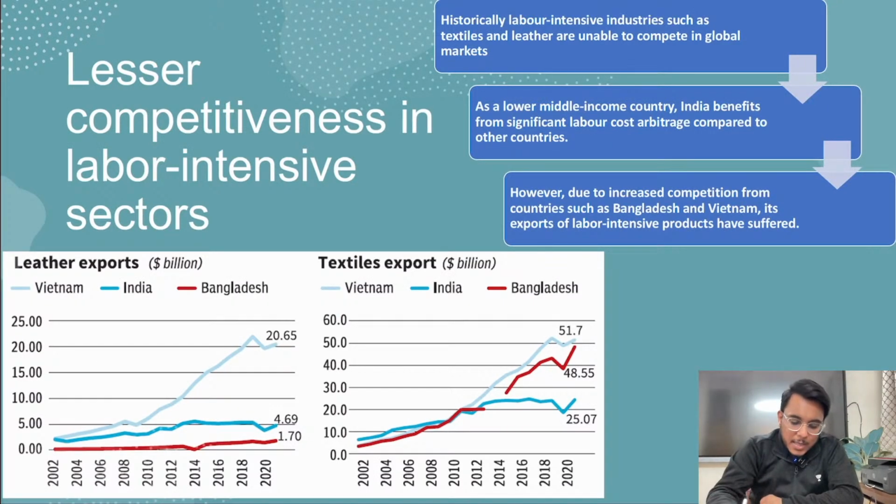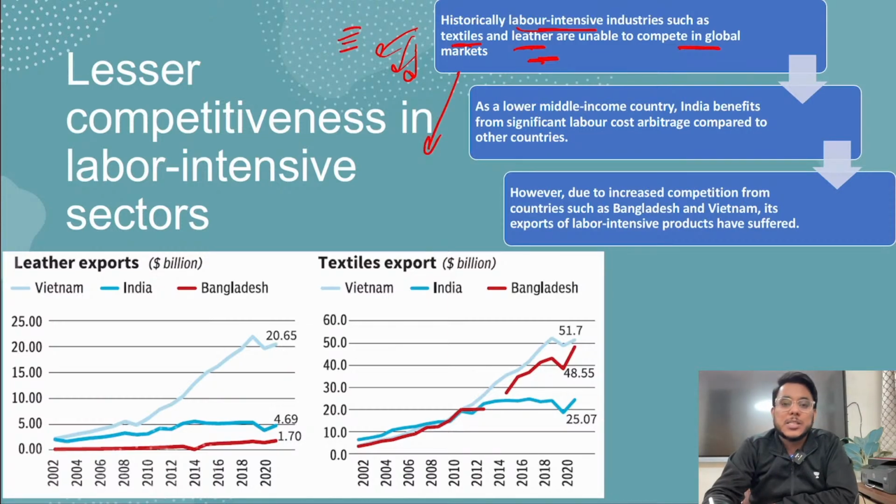Now understand this, guys, that historically we have seen this. Labor intensive industries are the ones where a larger number of laborers are needed. In labor intensive industries such as textiles and leather, India's industries were not able to compete in the global market. But now India has a specific advantage, that is the labor cost arbitrage.